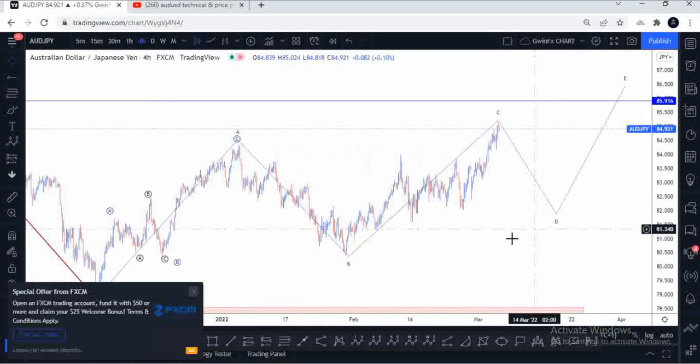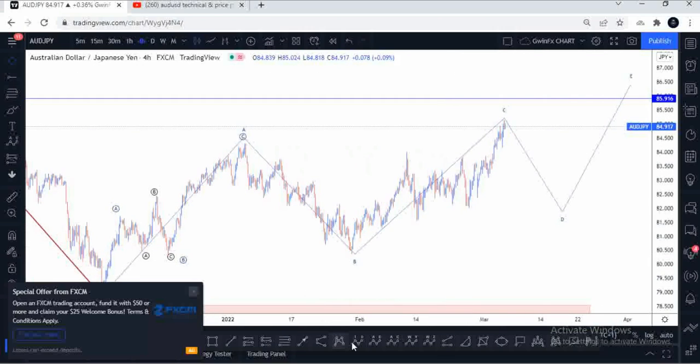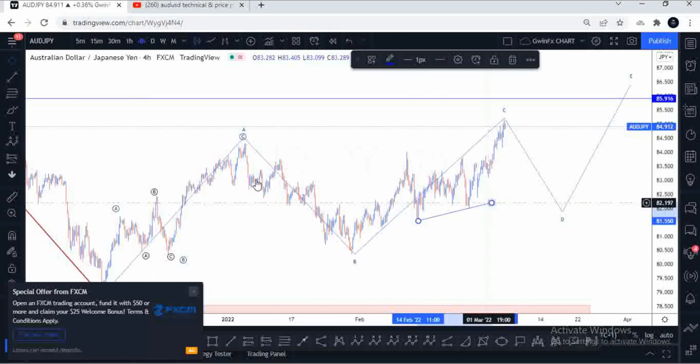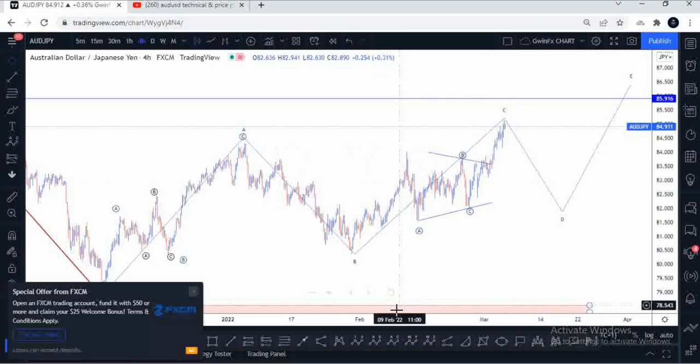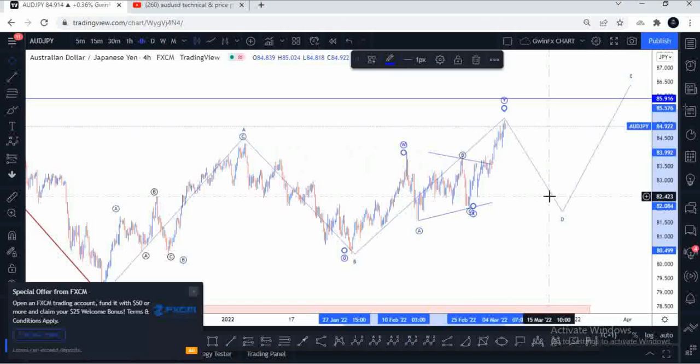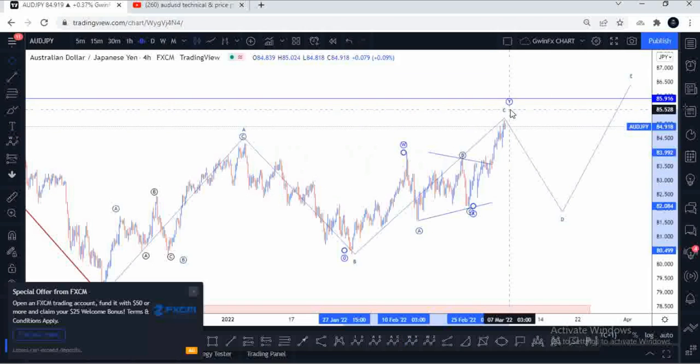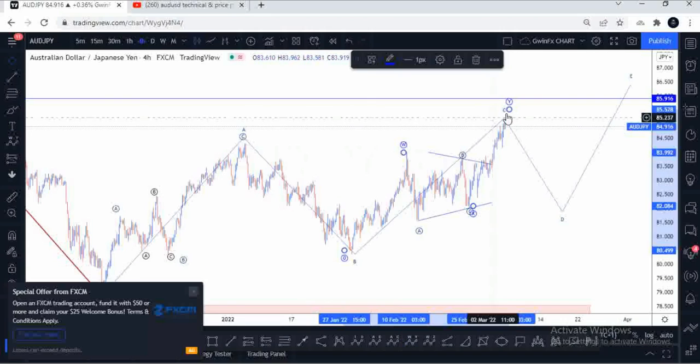First, you understand that when I'm looking at a triangle form in either an X wave or a B wave of a sequence, what is going on here is I have a possible triangle right here. I can put this up a little bit and a little bit right here. You can see that we have a triangle. So we have an A, B, C sequence, and I can also say that what we have here is a possible WXY, which created a C of this A, B, C right here.